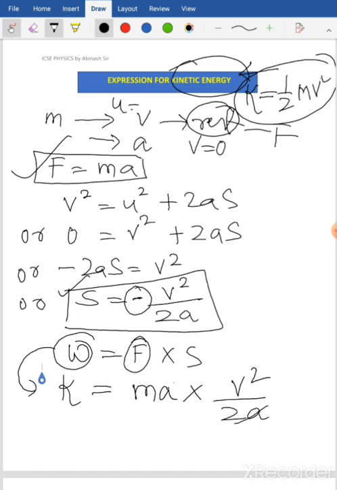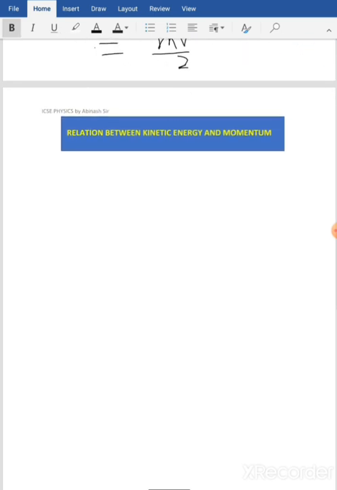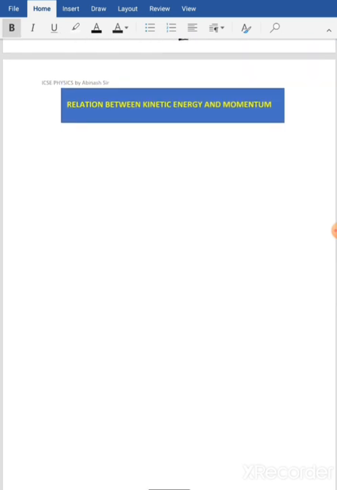So a and a get cancelled, and I get mv square by 2, which I can write as K equals 1 by 2 into mv square. So I get the relation for kinetic energy, that is half mv square. Now let's move to the next topic, that is relation between kinetic energy and momentum.